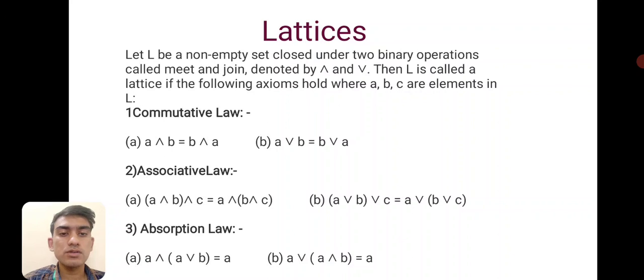Absorption law: A ∧ (A ∨ B) is equal to A, and A ∨ (A ∧ B) is equal to A.